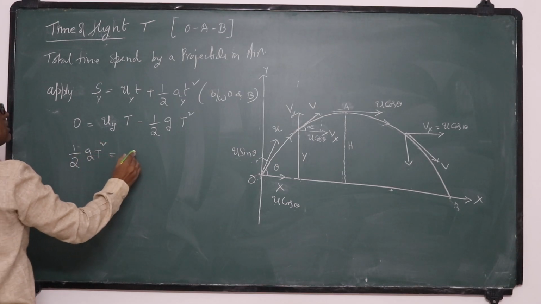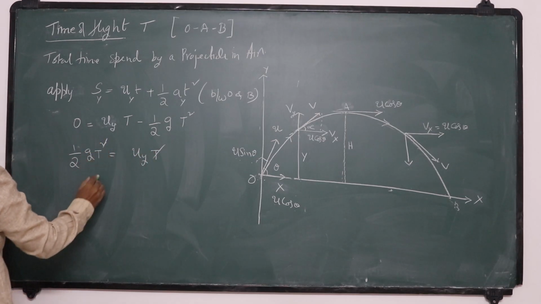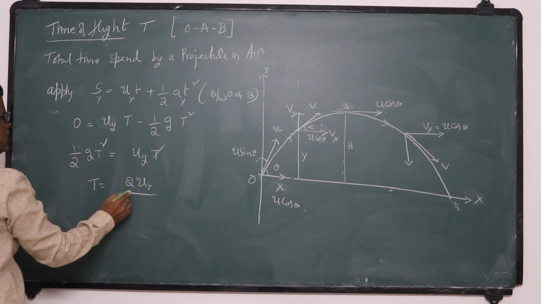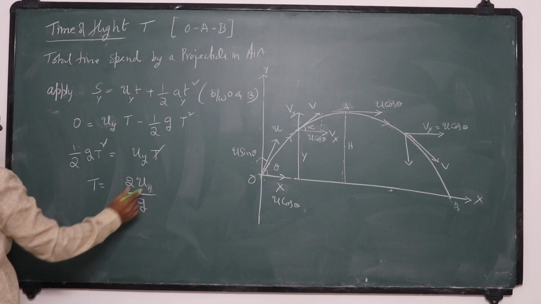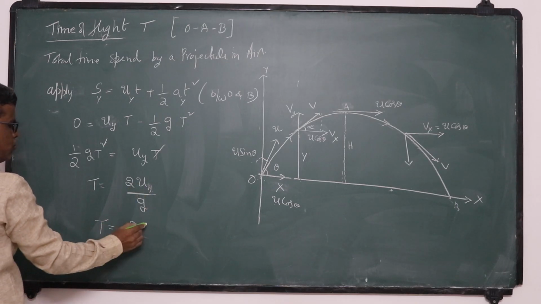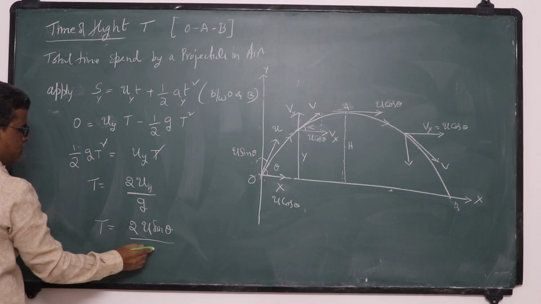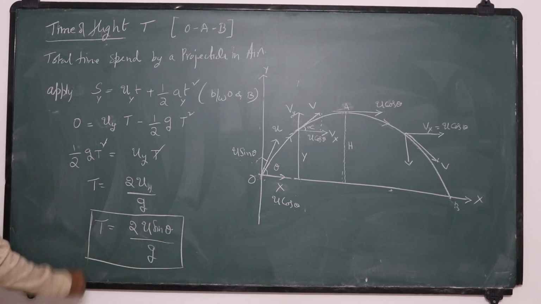Half g T square is equal to uy into T. One T gets cancelled. So T is equal to 2 uy by g, 2 times the vertical component by g. So this is the expression for time of flight. That is, T is equal to 2 into uy, which is u sin theta, by g. This is the expression for time of flight.